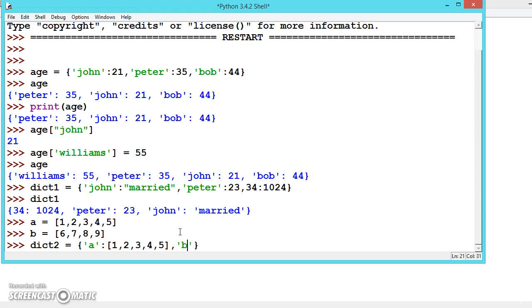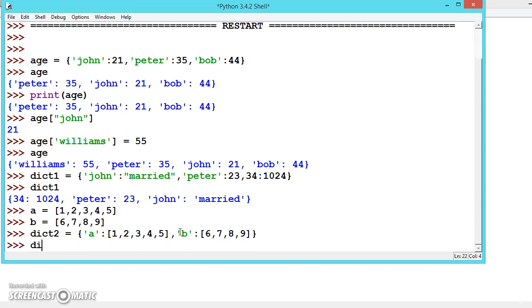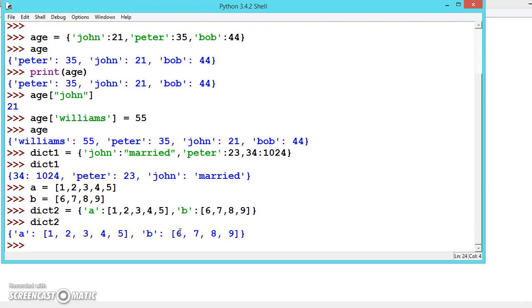Now let us say B. Values can be n numbers. Square brackets inside that 6, 7, 8, 9. Now let us print the dict2. So this is how we can store the entire list into the dictionaries also, and you can mix the data types also.